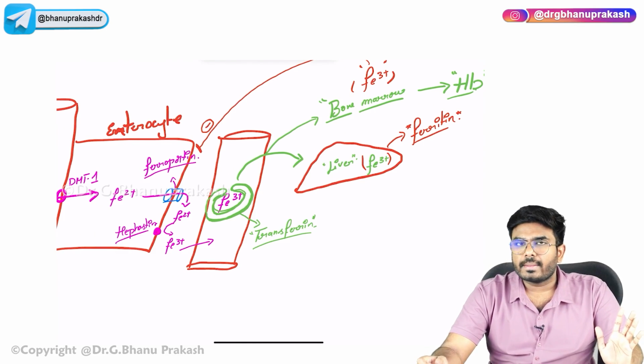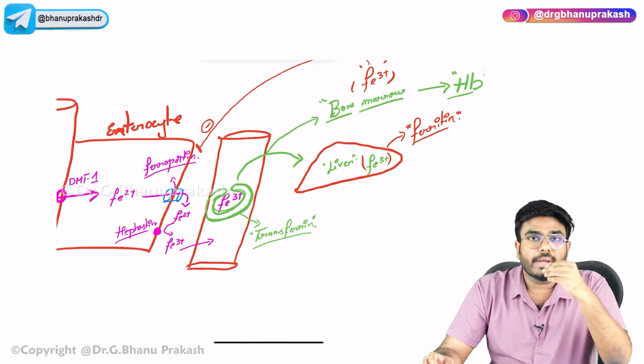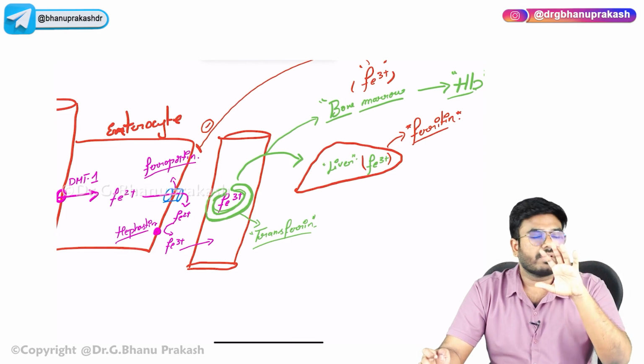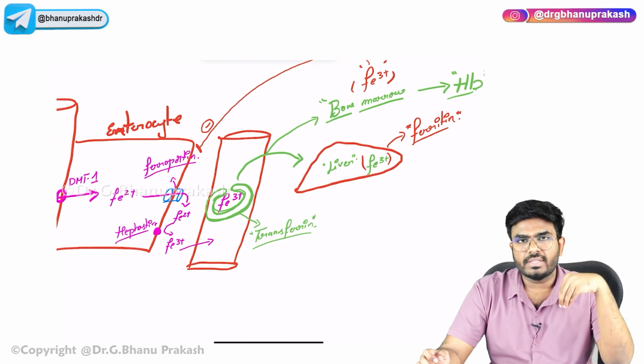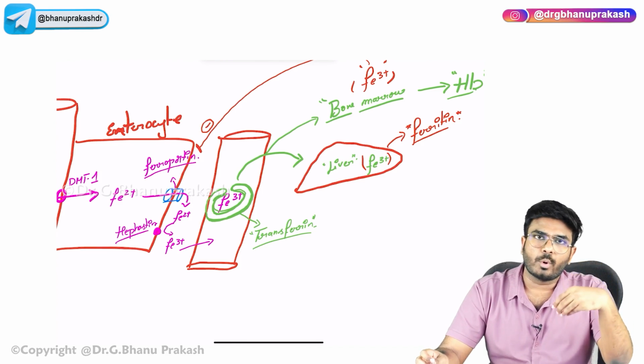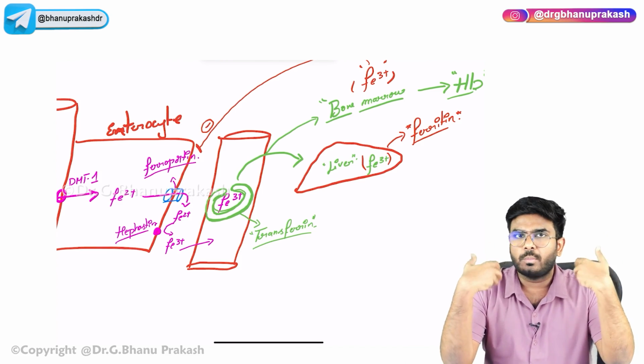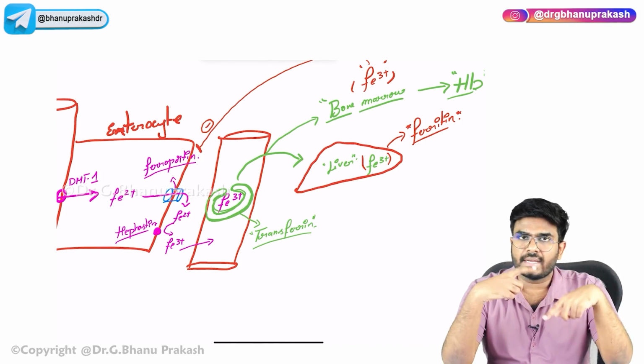ferroportin. Why? Guys, remember one point lifelong. Once iron enters into your body, it will never come out. Okay, once iron enters into your body, there is no mechanism to excrete the iron out of the body. It's going to stay in the body forever. It's going to be recycled again and again and again.